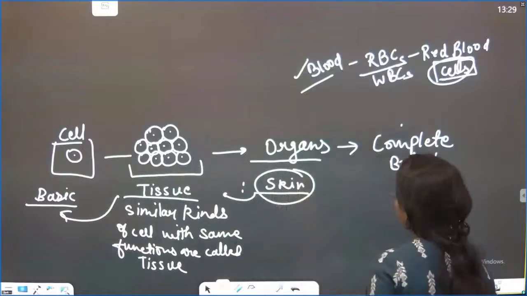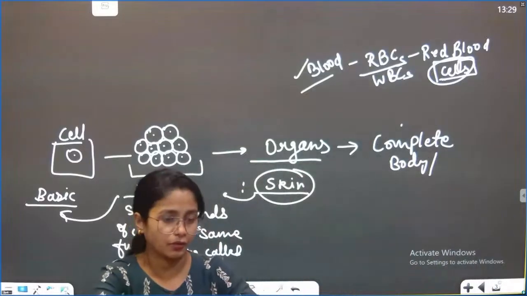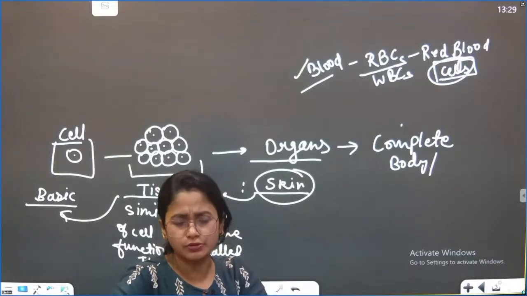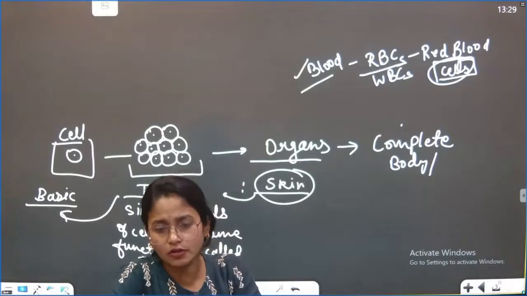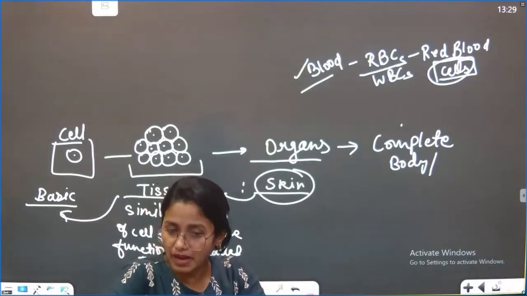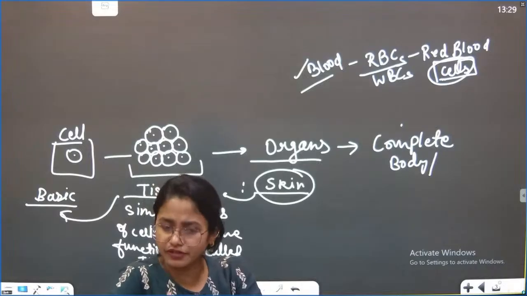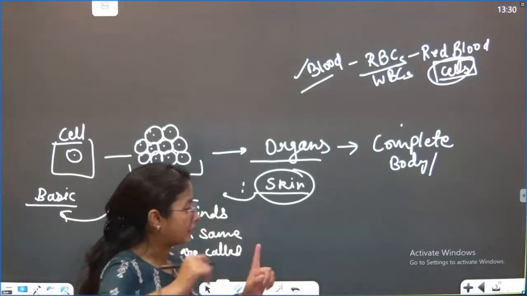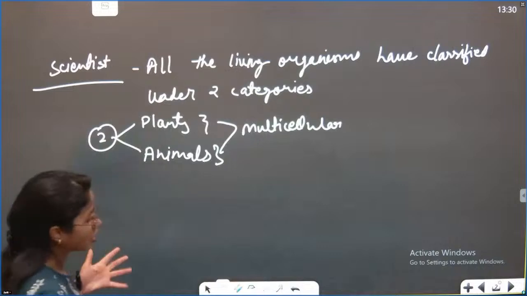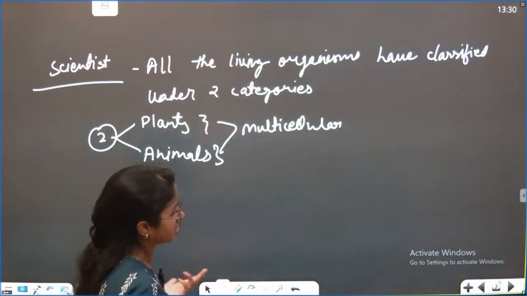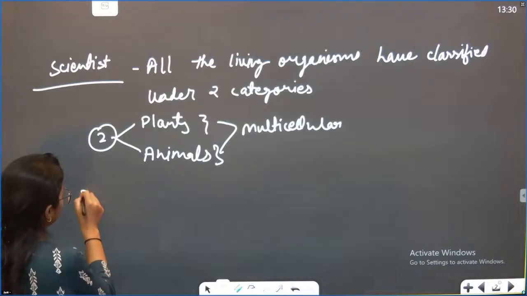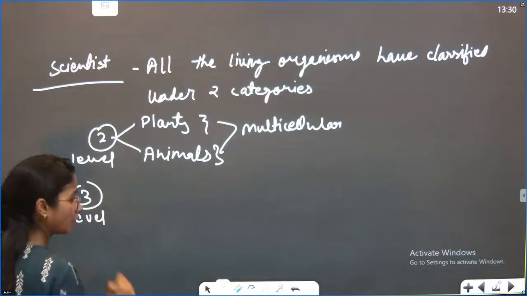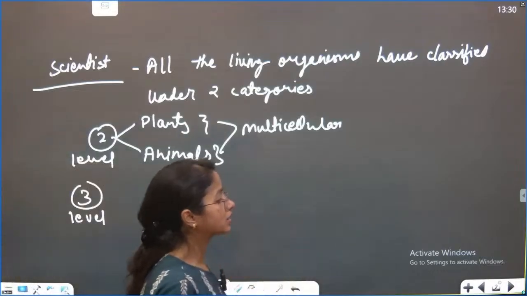So earlier, when the topic of living organisms was started, scientists used to say that all living organisms can be classified either into plants, because of course they are static and have a different kind of mechanism than animals. But of course more studies have been done. So then came the two level system, then came the three level system. What is the three level system?